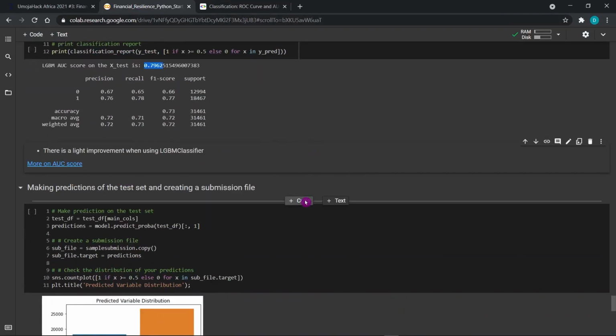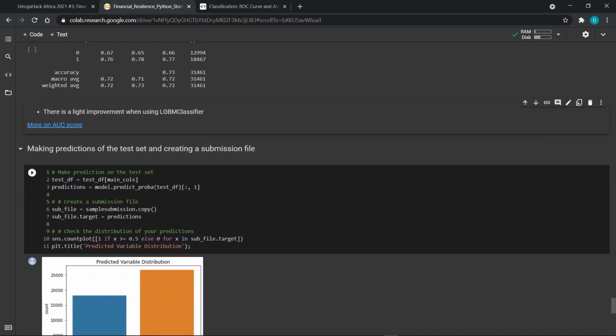After training our model, now we are ready to make predictions on the dataset that we were provided by Zindi. Don't forget to use predict probabilities, because area under curve is scored using probabilities.